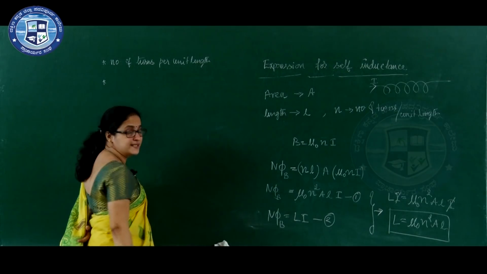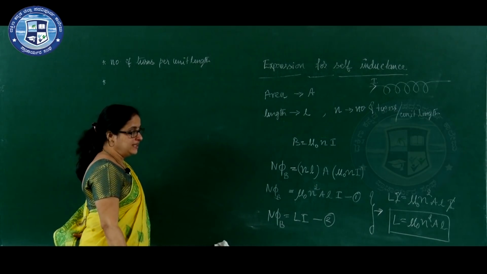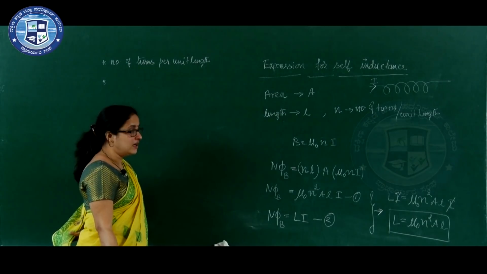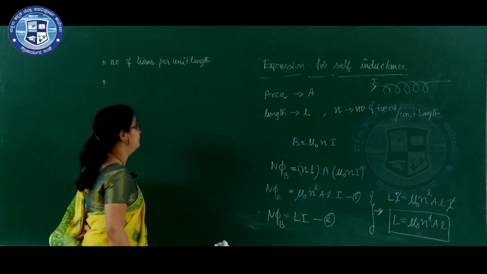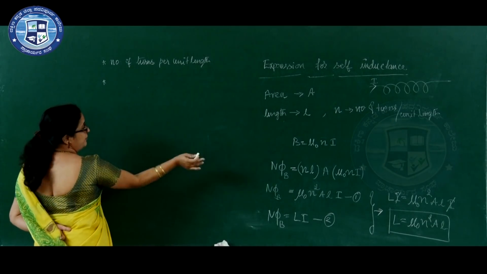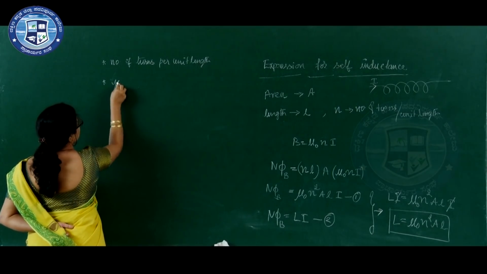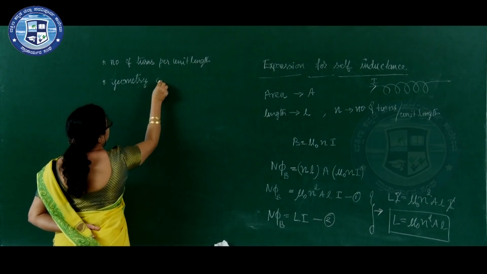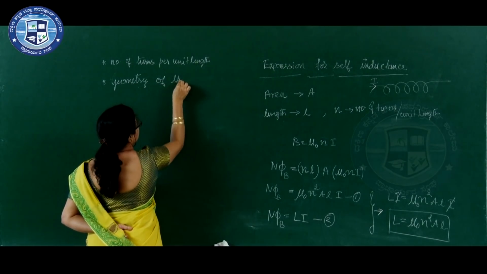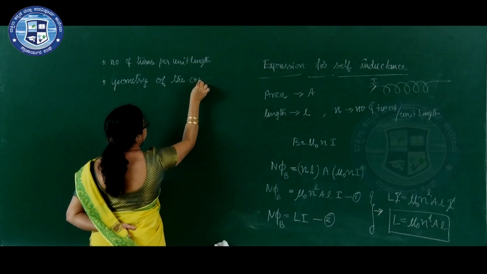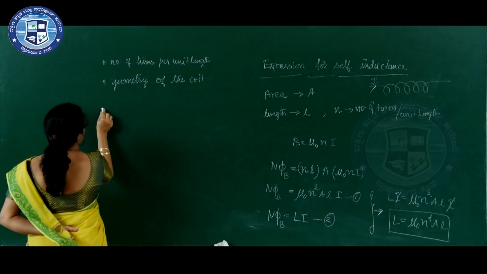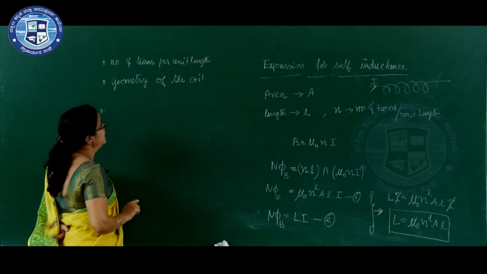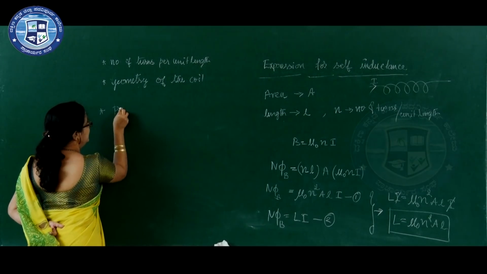Observe the expression. L also depends on area and length of the coil. Therefore, self-inductance depends on geometry of the coil. Self-inductance also depends on permeability.